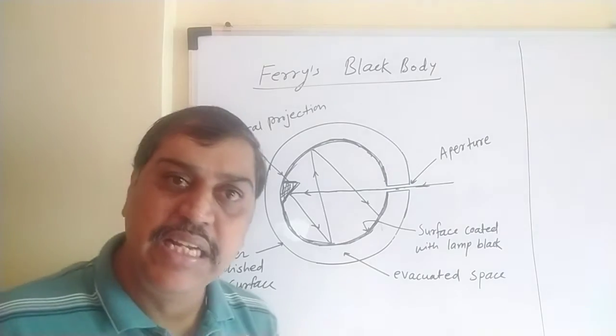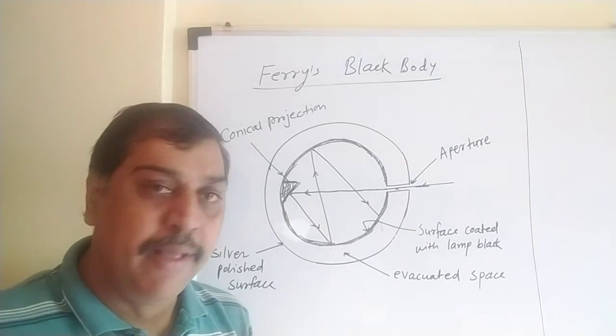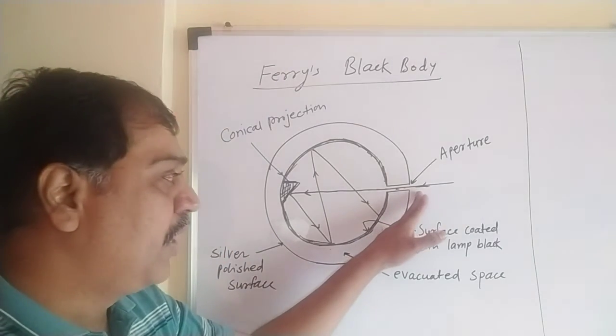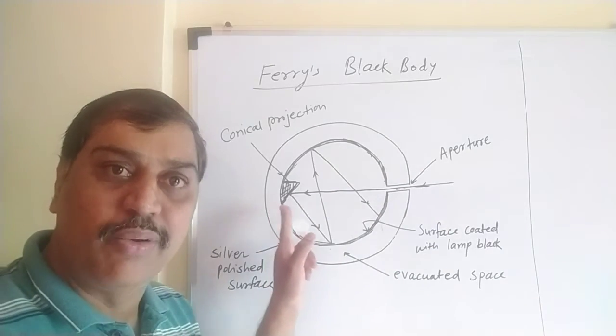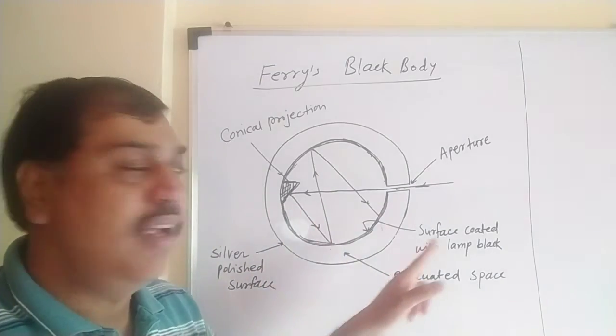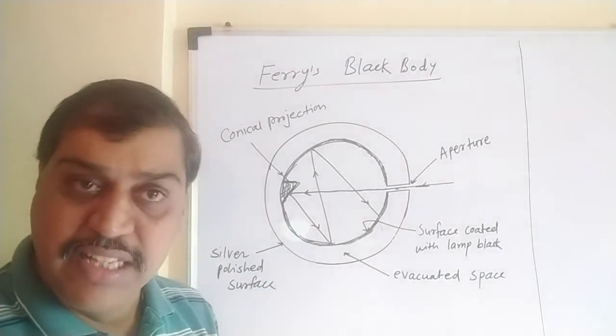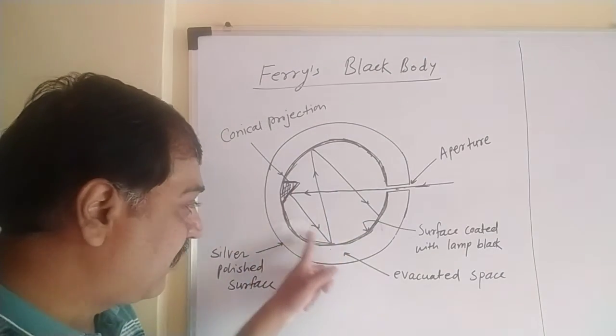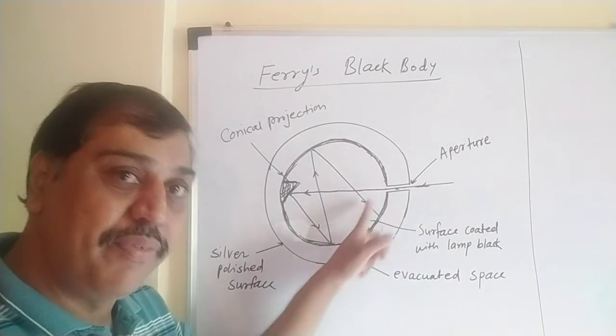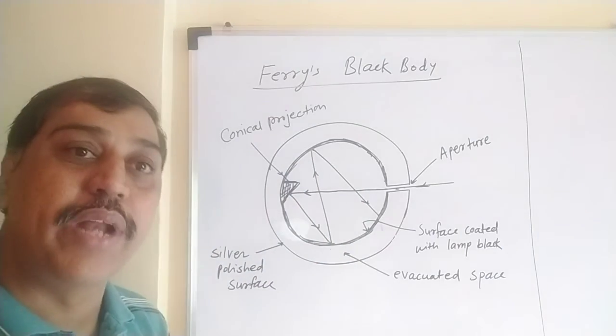So what he has done is taken two concentric spheres such that they have a small hole here, which is said to be the aperture. Exactly opposite to the aperture there is a conical projection to reflect the heat radiation that enters the sphere. Now the inner surface of the inner sphere is coated with lamp black.